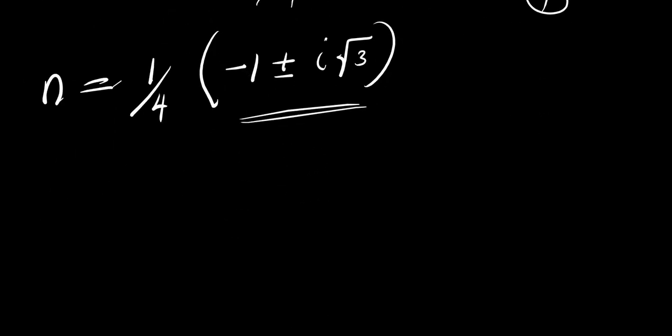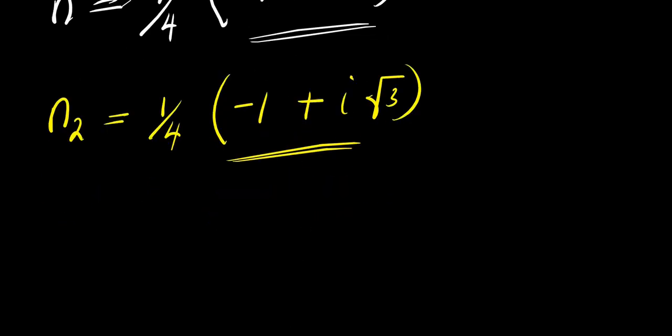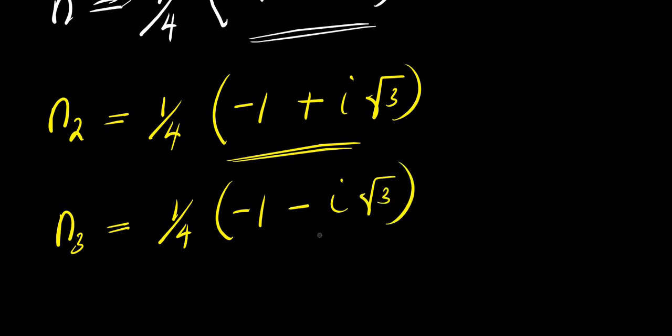So what we are going to do will be to write out the two complex values for n. We have n2 equals 1/4 of -1 plus square root of -1 times root 3. And we have n3 equals 1/4 of -1 minus square root of -1 times root 3.